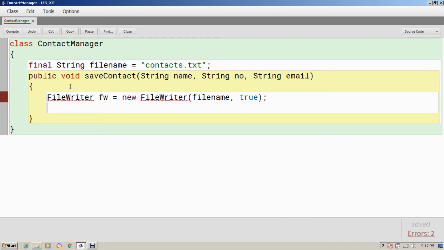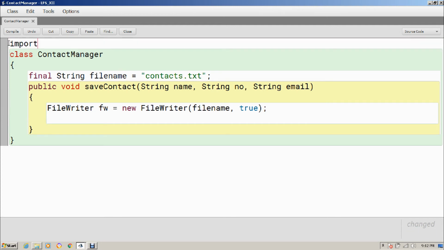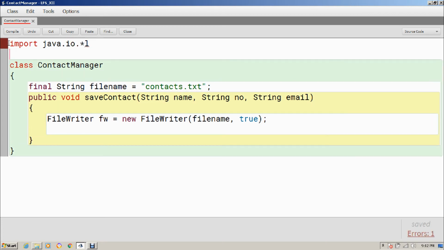So I definitely have to import, so here I am importing java.io asterisk. Fine. And of course here I have to put a throws over here. Okay, let's do that. So throws Exception. Fine. Now I need a BufferedWriter and a PrintWriter as well.